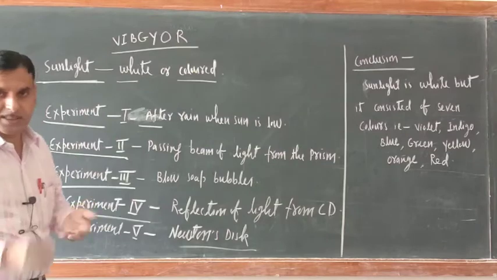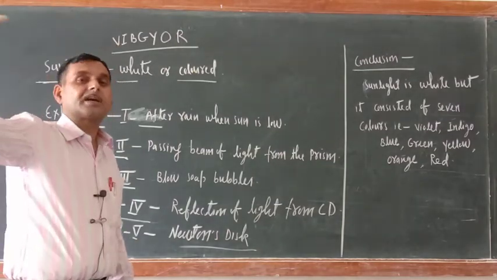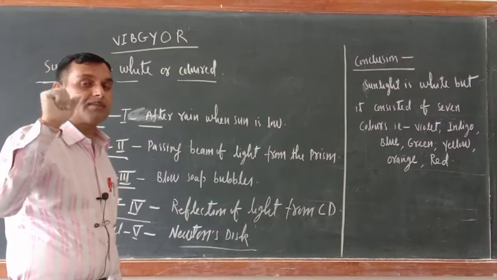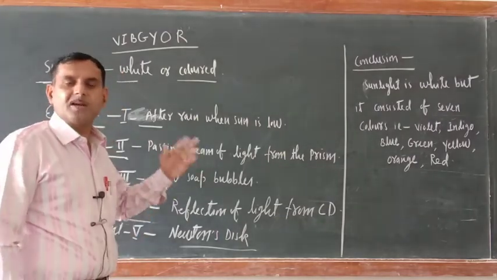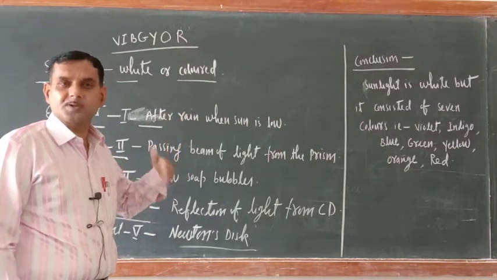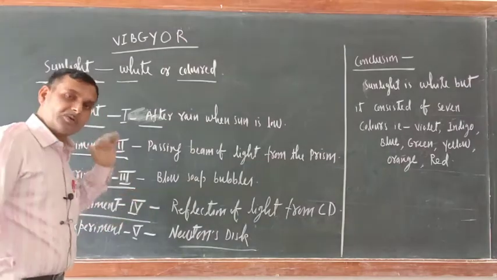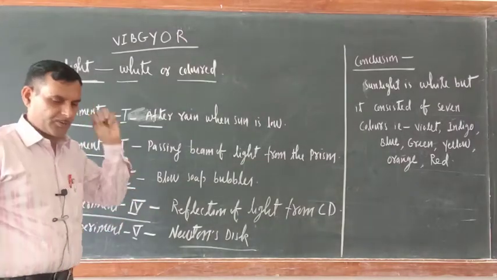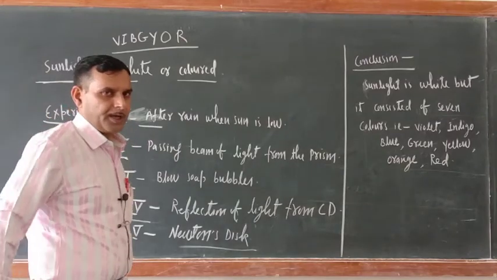The basic question arises here. In the sky, the band of 7 colors that is appearing, where is it coming from? Of course, it comes from sunlight only, because the sun is the ultimate source of energy and light in this universe. Actually, how is a rainbow formed?